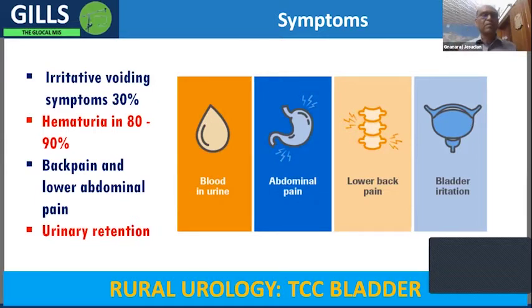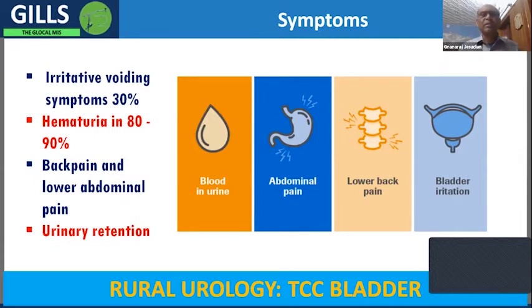And if they have any symptoms, it can be irritative voiding symptoms. So what are the irritative voiding symptoms? They can be dysuria, or burning pain while passing urine. And here the burning is in and around the area where the tumor is, so it will be towards the end of voiding. Initially when they start voiding, if there is infection or urethritis, which causes irritation, the burning will be when they start passing urine. And this is almost towards the end of micturition that they have this irritation.